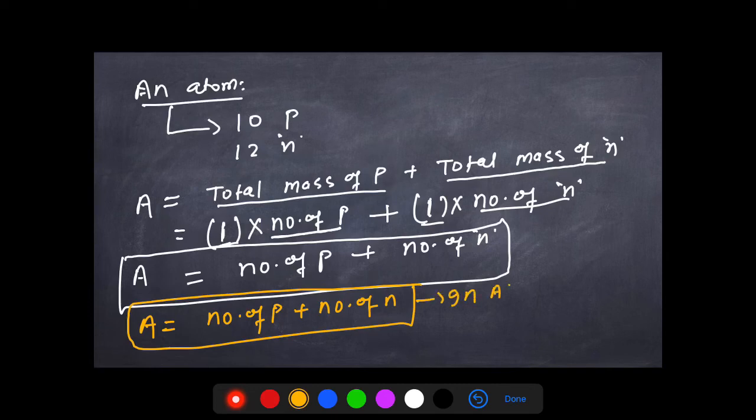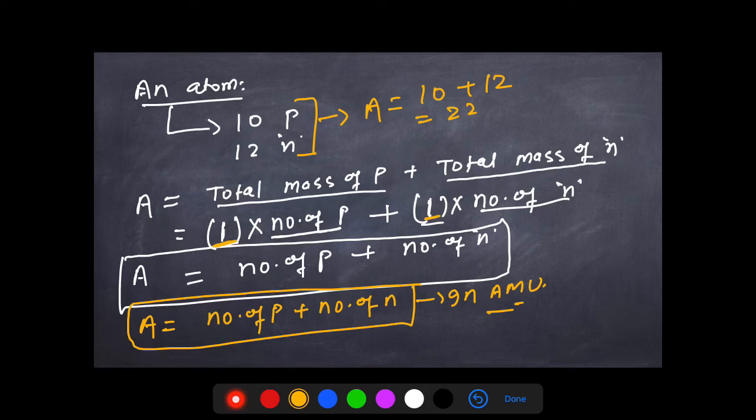Do we need to tell you about the unit? Of course, the unit should be in AMU. Why AMU? Because whatever masses you have taken, 1 and 1 over here, are in AMU, right? So the atomic mass will be equal to the number of protons plus the number of neutrons. So if I ask you about this particular atom, what will be the mass number?